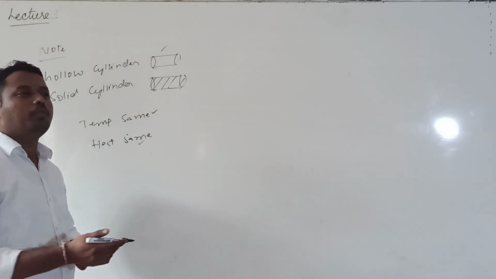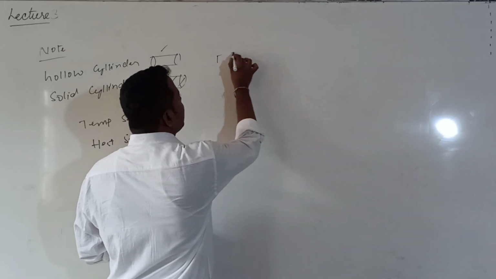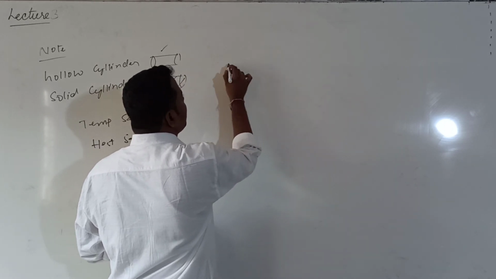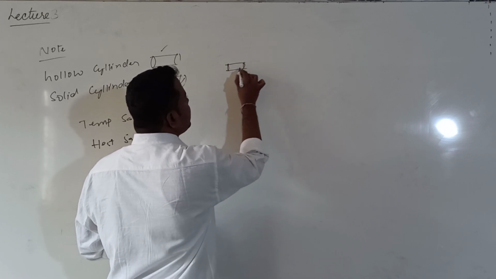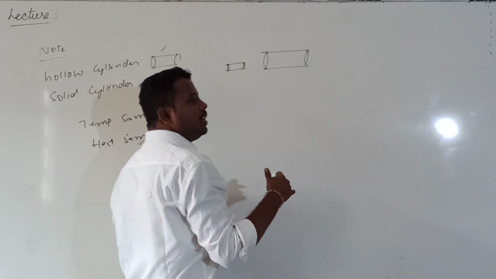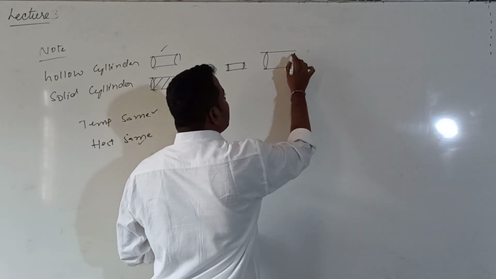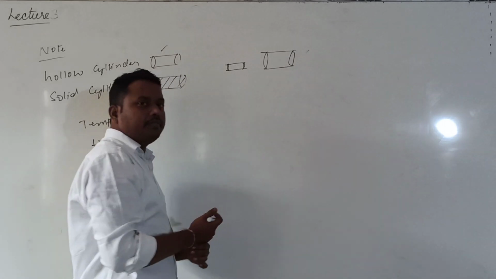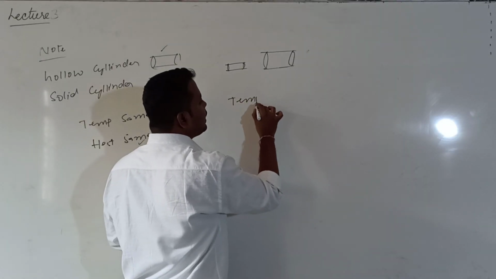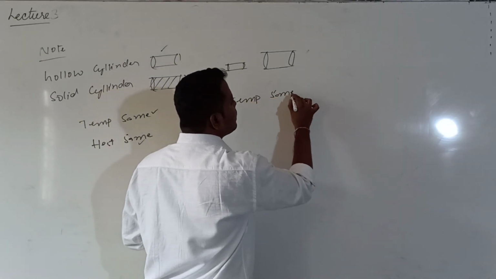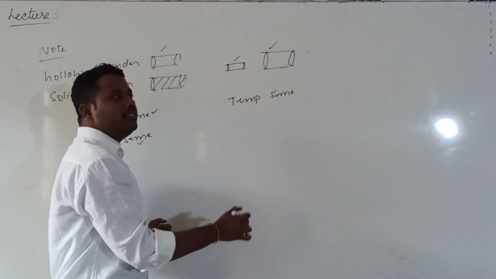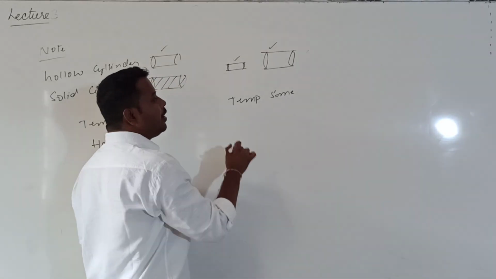Even you can take one more example, a thinner rod and a thicker rod. Let me consider one thin rod and one thick rod. Let us suppose both are initially of the same length. When the temperatures of both are raised by the same extent, the linear expansion, or increase in length, of both the thinner rod and thicker rod will be the same.